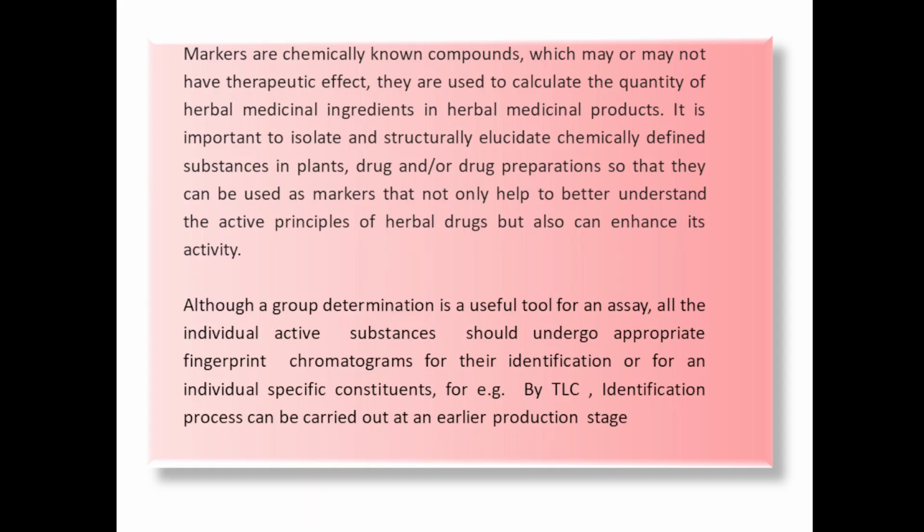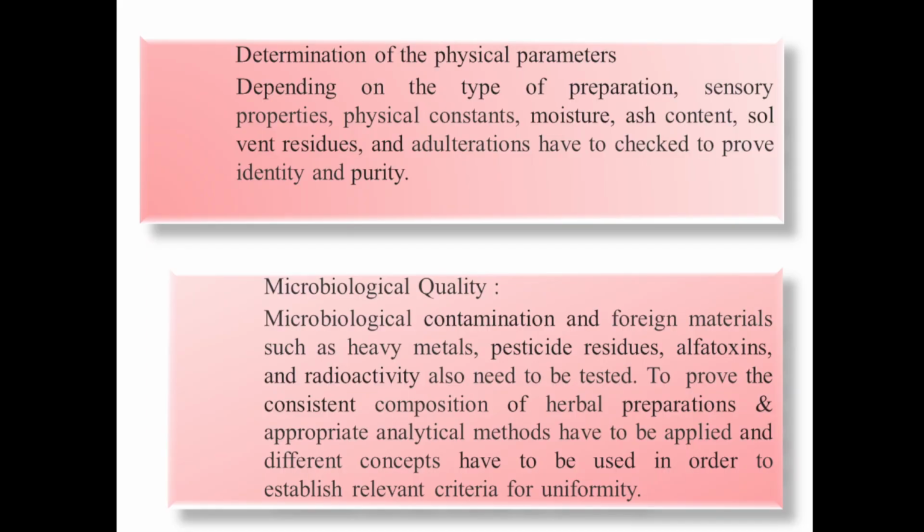The fingerprinting chromatogram will determine how much active constituent is present, and the quantity of each and every constituent is determined from HPTLC fingerprinting.